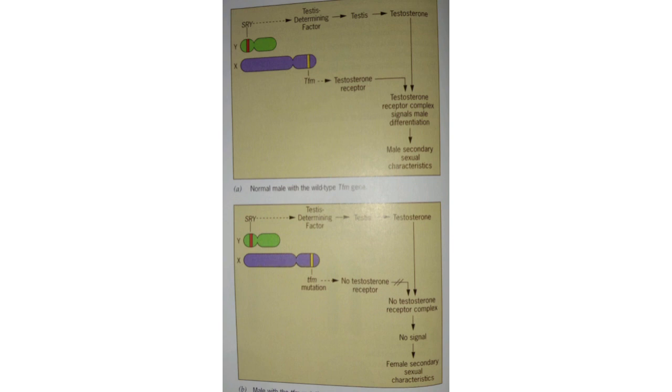But see the second picture: if there is a mutation in the TFM receptor, the testosterone can't bind with its receptor, and there is no signal cascade for the differentiation of male sexual characteristics. Instead it will develop into the female secondary sexual characteristic feature. Yes, that's it guys.